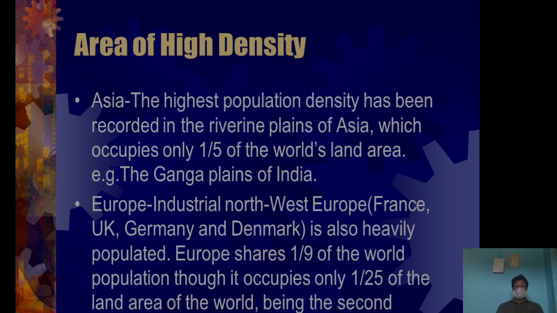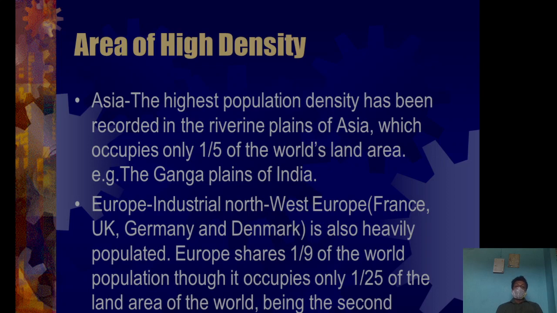After that, Pakistan, Bangladesh, all are rich in population because this is the area where plain area is found. That means the primary occupation, agriculture, happens in this area very easily, so people can easily live here.